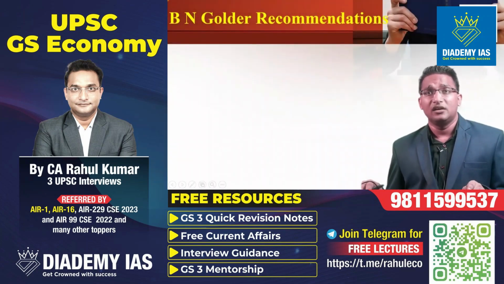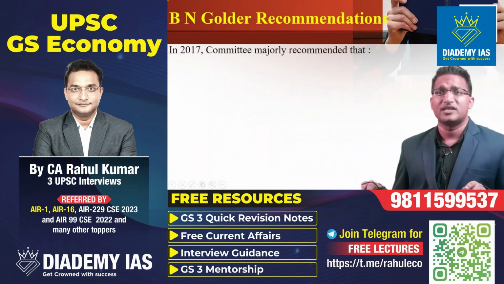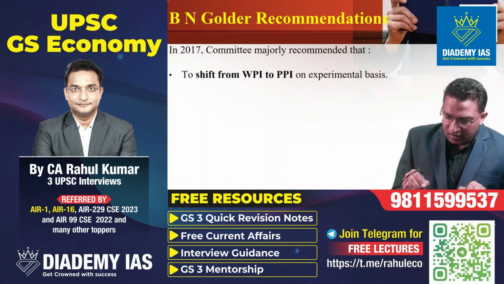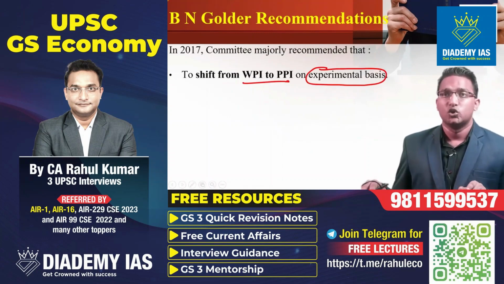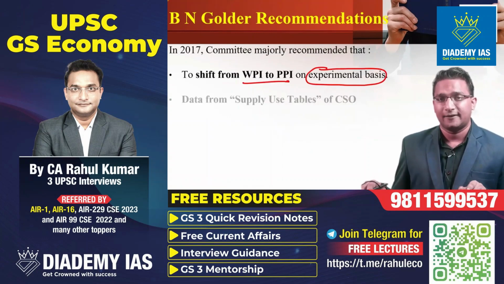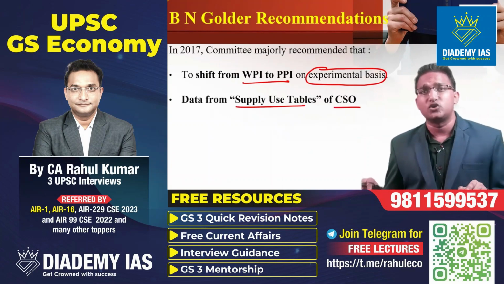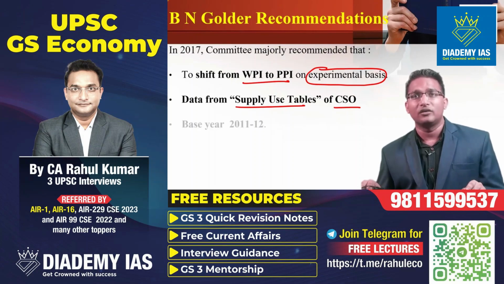The B.N. Goldar committee, which was constituted in 2014, gave its recommendations in 2017, and it said that we should start the shift from WPI to PPI on an experimental basis. So we should bring a pilot project. The data can be taken from the supply use table of CSO, because this supply use table is actually identifying the specific items, whether they are for final use or for intermediate use. So that will avoid the duplication of counting.